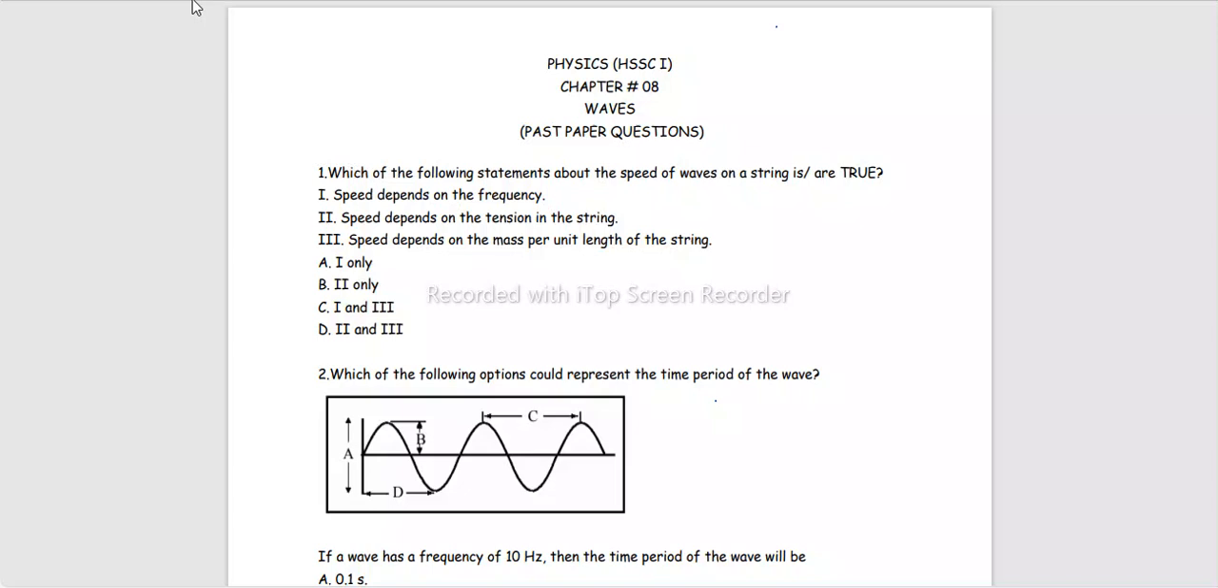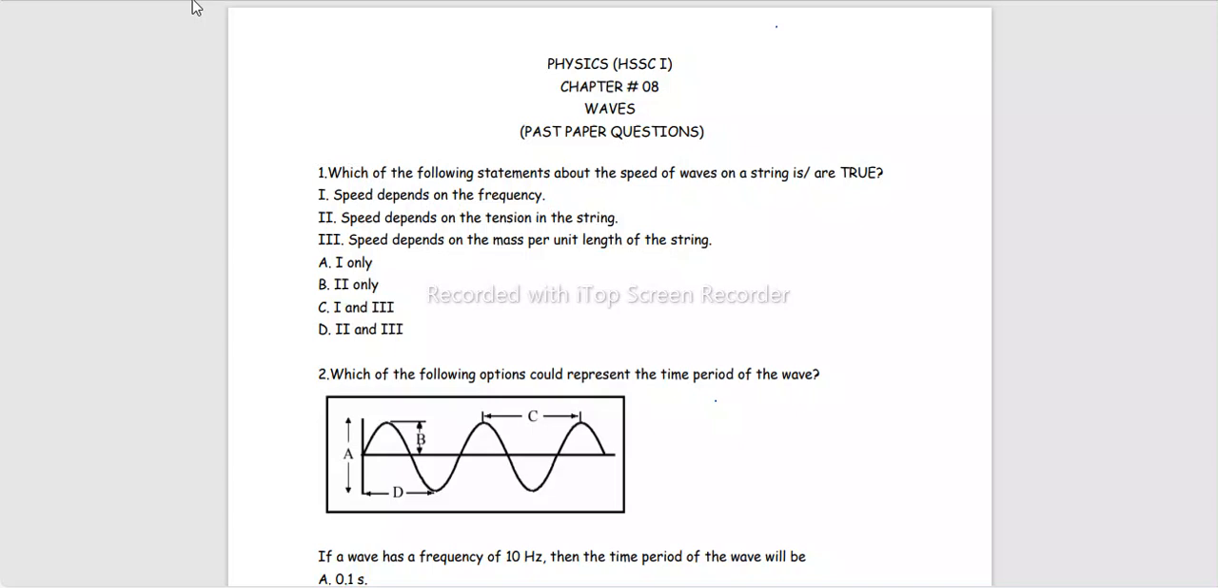Back to another lecture. In the last lecture, we discussed some important conclusions from waves. In this lecture, we are going to apply those concepts to get to the final answers to the past paper questions from waves. Let's get started.